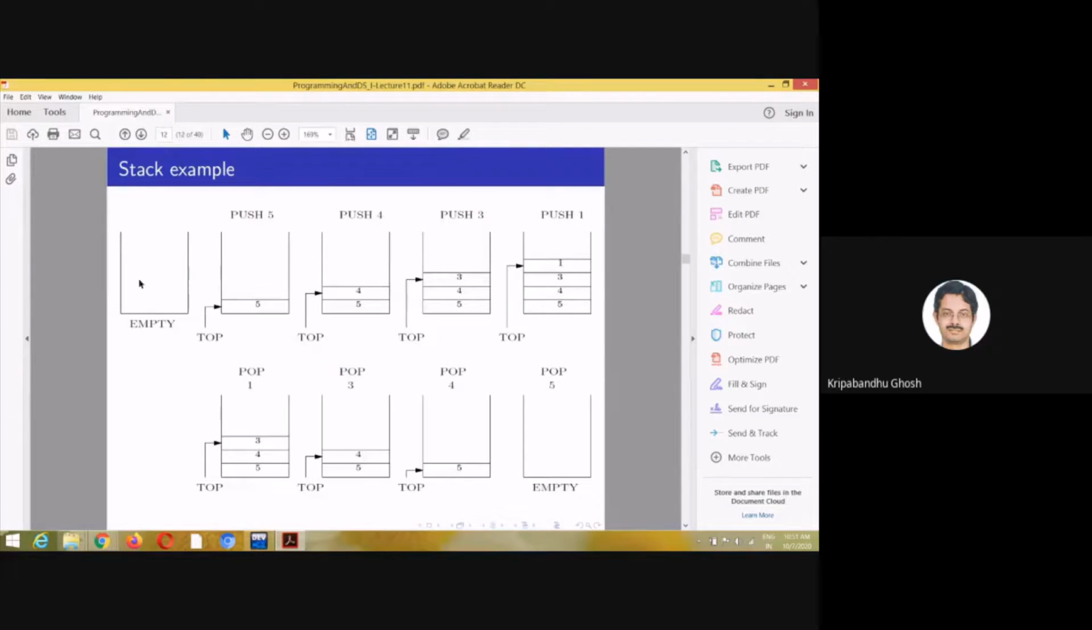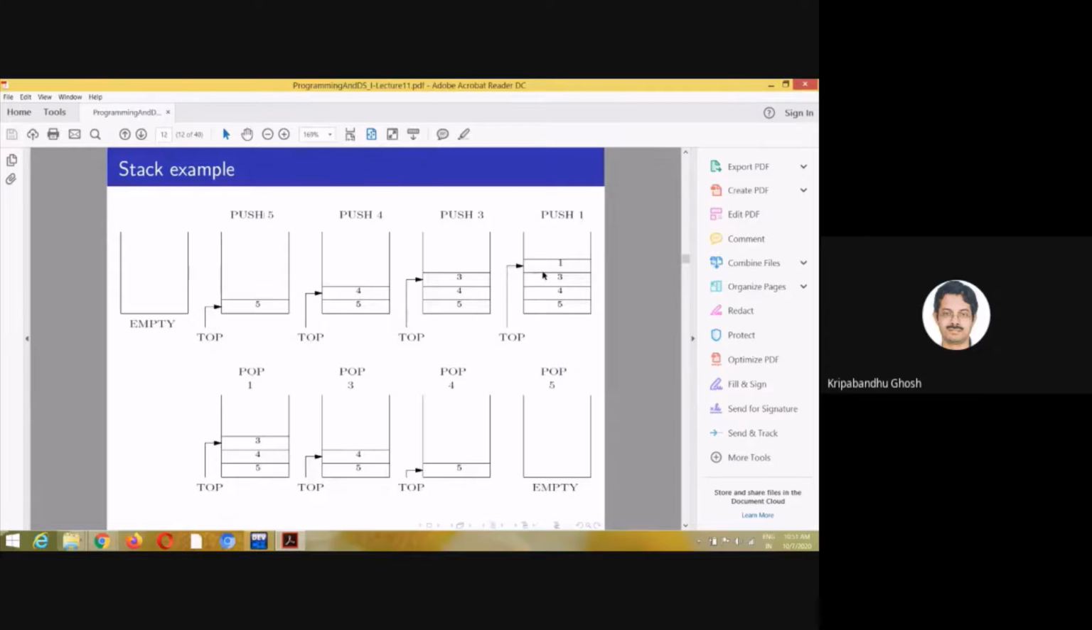So I repeat, this was empty. First I am doing insertion operations. The name of the insertion operation is push. So I'm pushing 5, then 4, then 3 and then 1. So insertion can be done only at the top, and you can only access the element at the top.